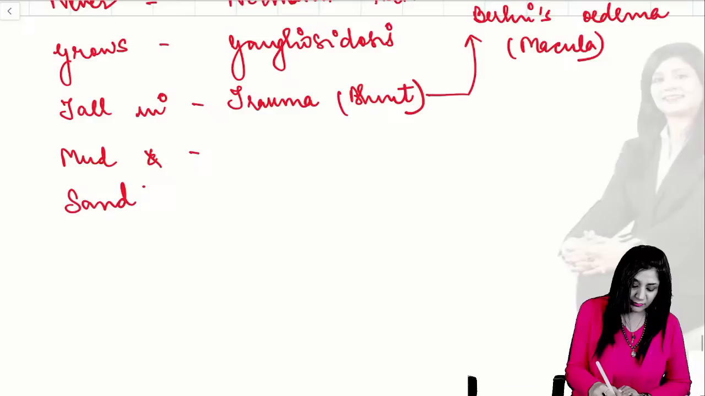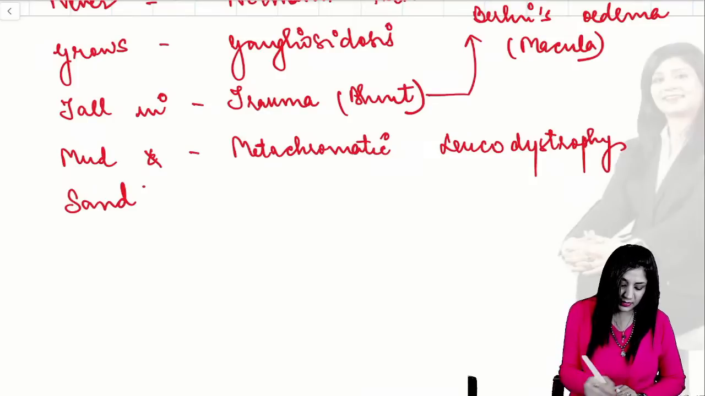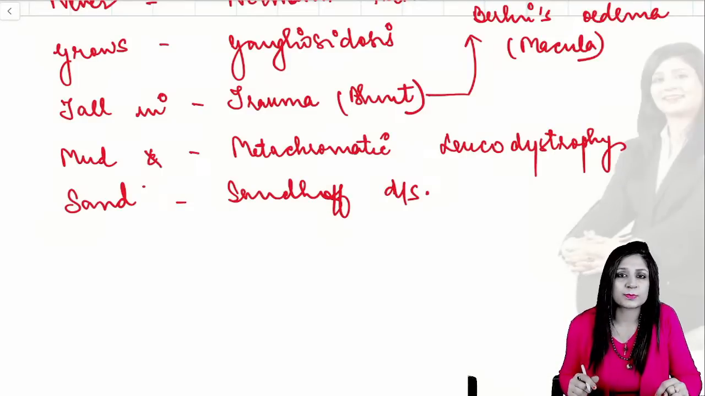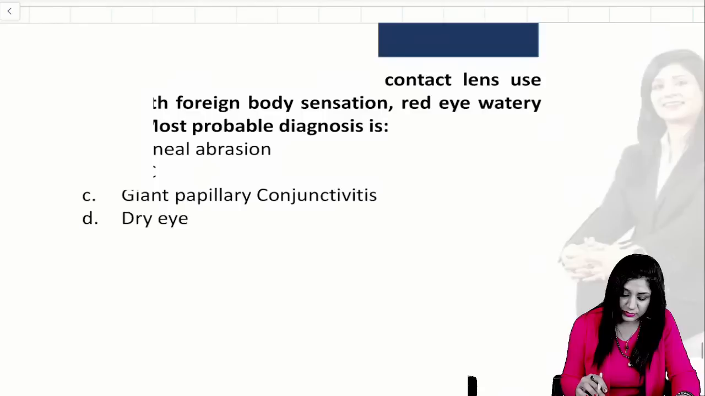Then we have metachromatic leukodystrophy, and then finally Sandhoff disease. So remember this. If you know this, then you are able to solve every question related to the cherry red spot, right? All right, now coming to the next one.